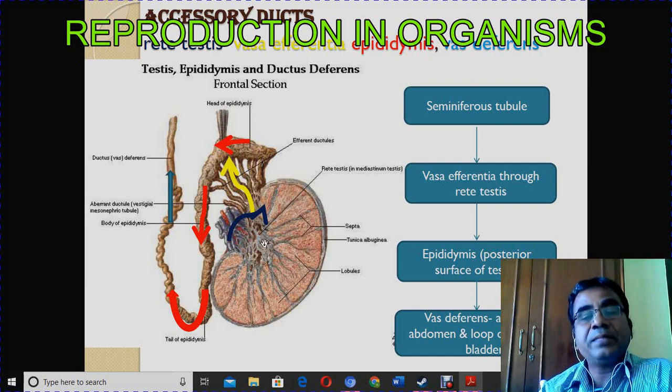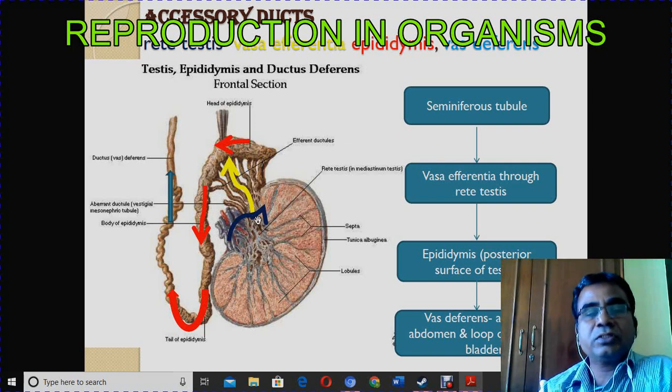Here seminiferous tubules are there. From the seminiferous tubules, the sperm is transported to the rete testis, and then efferent ductules, and then epididymis, and then through epididymis it will be sent to the vas deferens. So this is the route of sperm transportation.